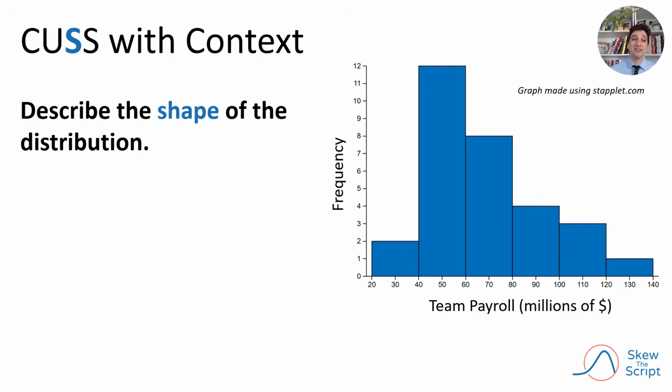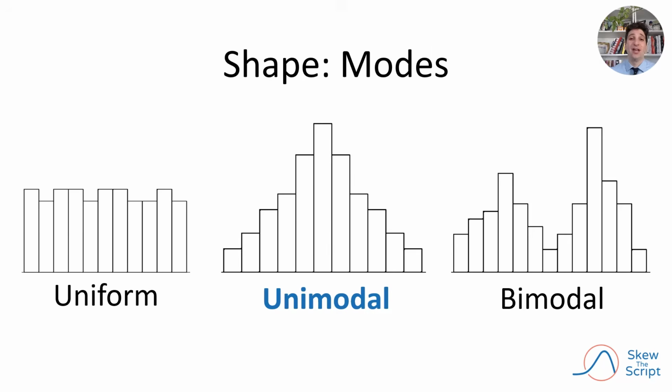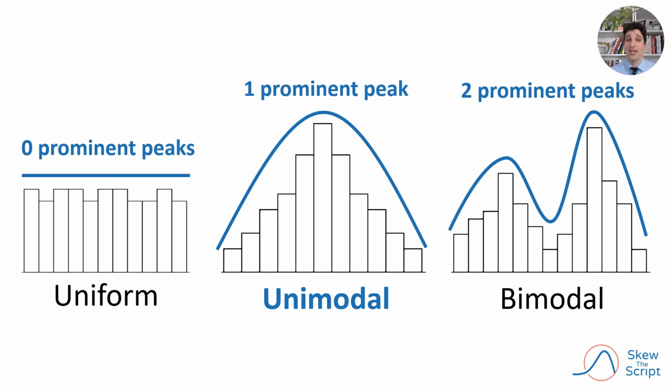You may also be asked to discuss the shape of a distribution. Let's discuss what we mean by shape. When describing shape, you can comment on the number of modes or peaks. If a distribution has 0 prominent peaks or modes, we'd say it's approximately uniform, meaning that the frequencies are uniform or similar across data values. If a distribution has 1 clear peak or mode, we say it's unimodal. Finally, a bimodal graph has 2 distinct peaks or modes.